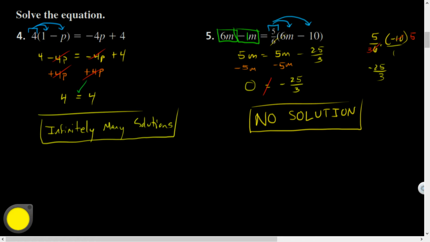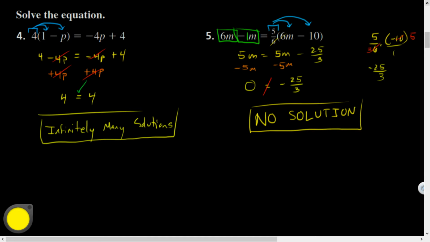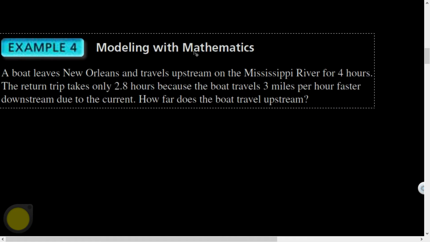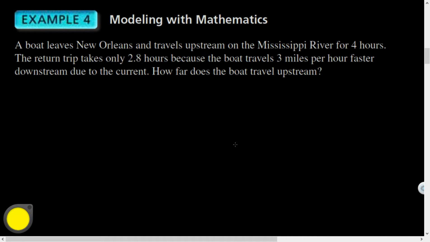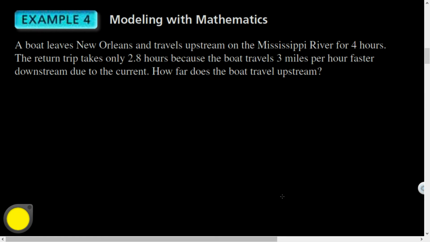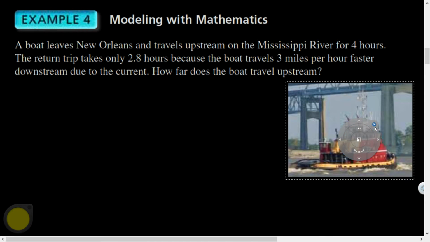All right, let's talk about tugboats. Example 4, last problem. And you've got a little bit of some word problems today, so track with me, friends. Let's do this. This one's a little tricky. To make it less scary, I do have a picture of a tugboat. Does that make it better? You're like, okay, there we go.